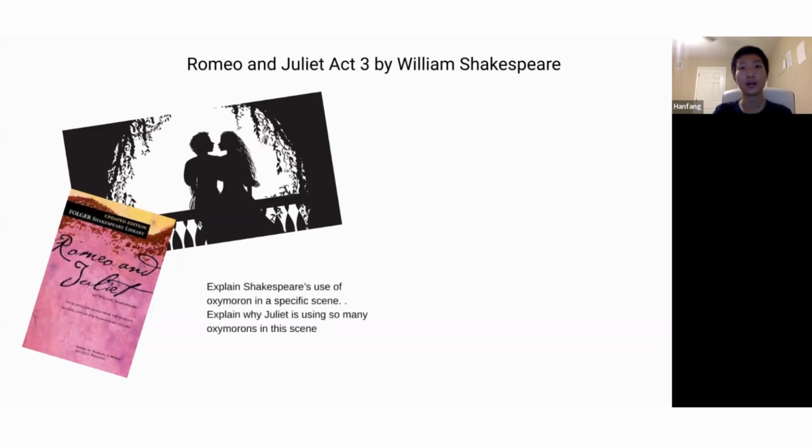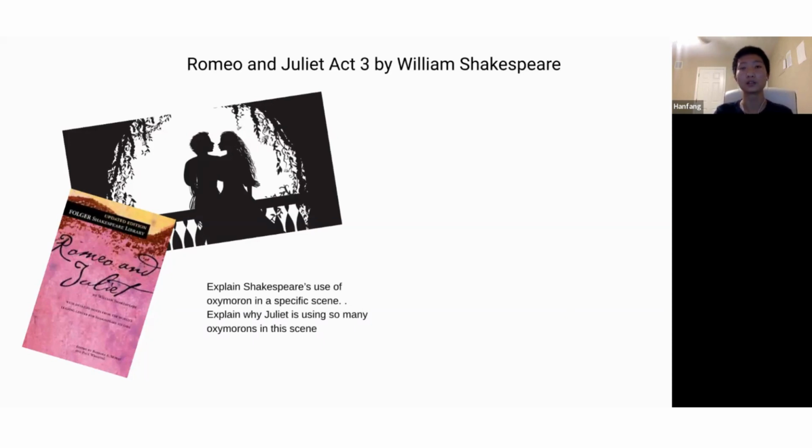I'm going to explain how, in one excerpt from the play, Shakespeare uses these diverse words to create lots of oxymorons. I will identify and explain these oxymorons and explain why the playwright included them.